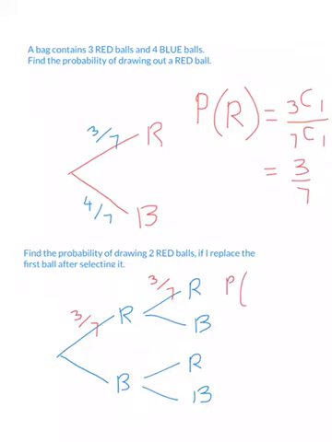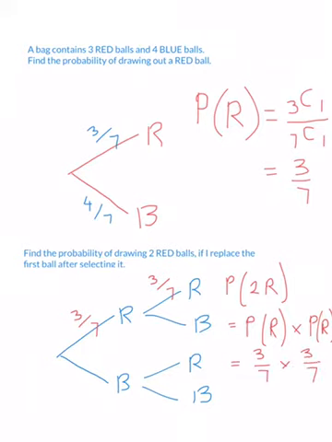The probability of 2 reds is going to equal the probability of the first red times the probability of the second red, because I want one event and I want the other event. So it's 3 over 7 times 3 over 7, which equals 9 over 49. So the probability of getting 2 reds is 9 over 49.